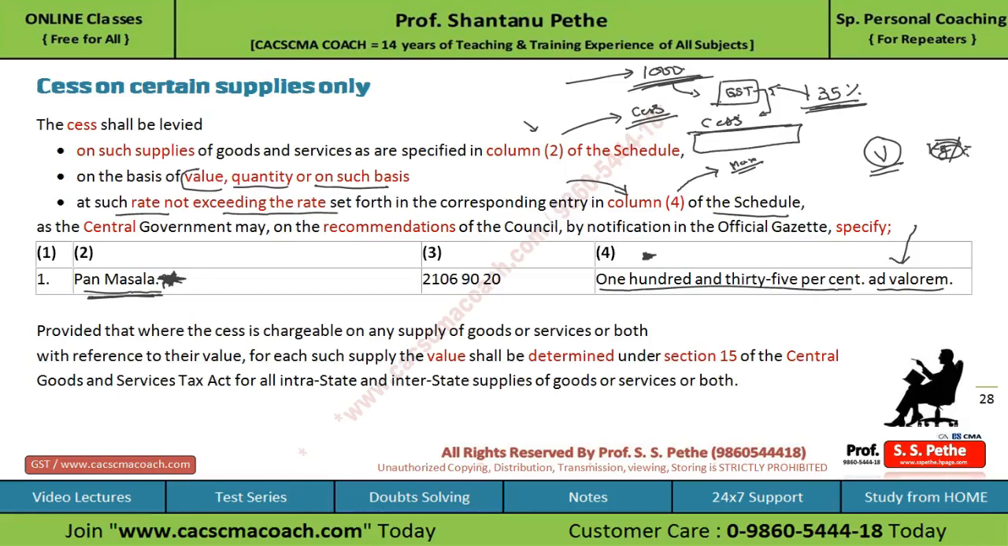Further, they say that in case the cess is chargeable on any supply of goods or services with reference to their value, for each such supply, the value shall be determined as per section 15 of the CGST Act, for all intrastate and interstate supply of goods or services or both.